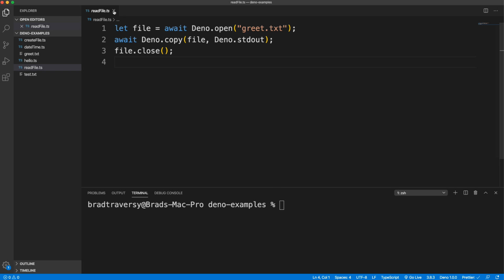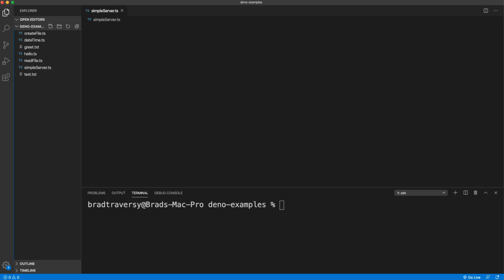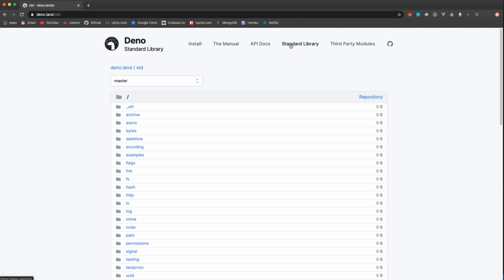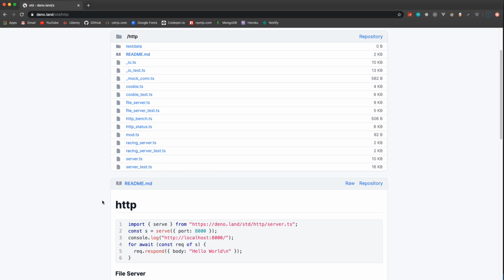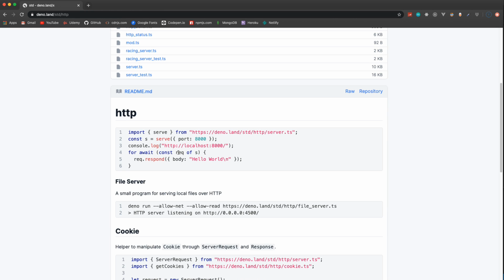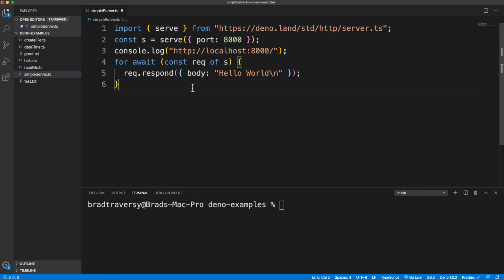Now, the last thing I want to do before we start our REST API is just create a very simple server. So I'm going to call this simple server.ts. I'm sure you've seen this example over and over in other videos. So I'm just going to go to the docs, go to the standard library HTTP, and right here. I'm sure you've seen this block of code in articles and videos, so I'm not going to type it out. I'm just going to grab it and paste it in.